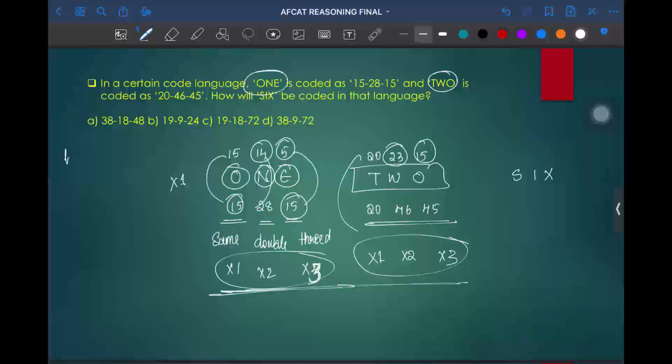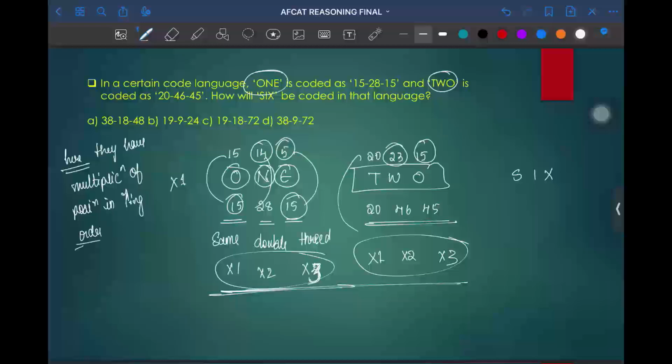So here what they have done is use multiplication of the position with an increasing value, multiplication of the position in increasing order.